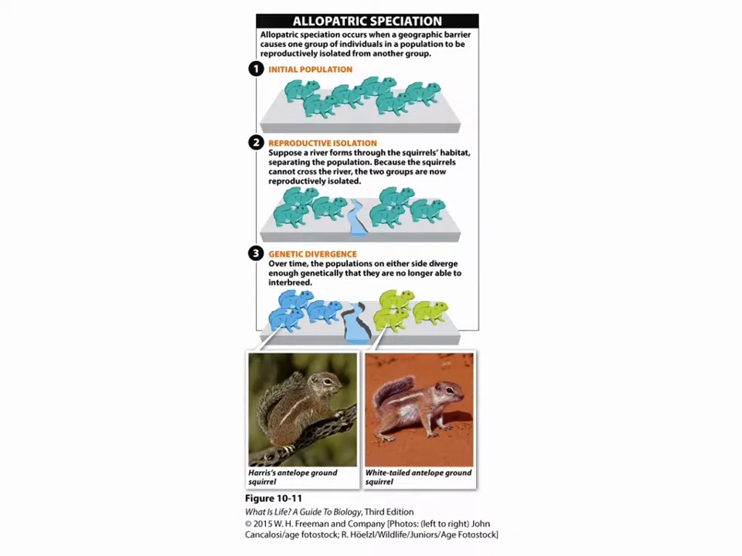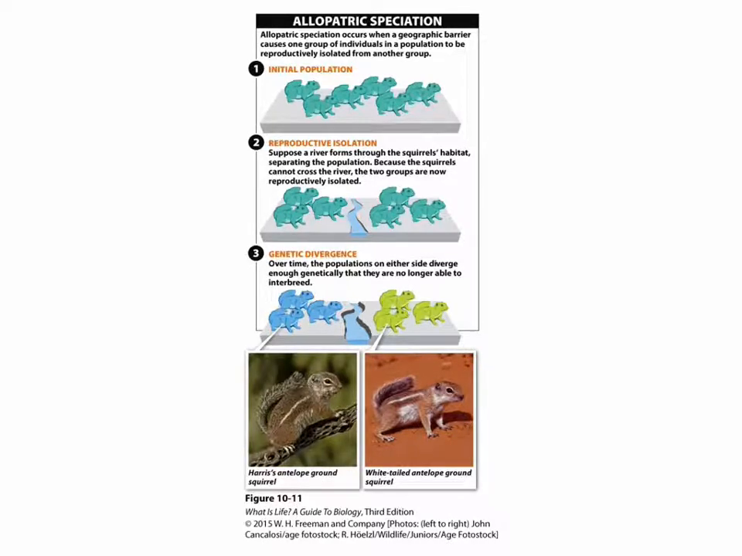Here we see another example of allopatric speciation. We start with one initial population of ground squirrels. They are all fairly similar, although there are some genetic variations within the population. There's reproductive isolation due to some geographic barrier. In this case, there's a river that these animals will not cross. The two populations have genetic divergence.